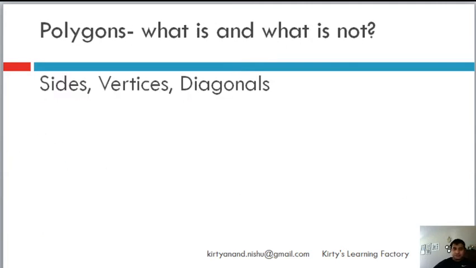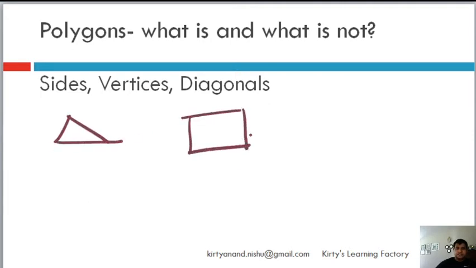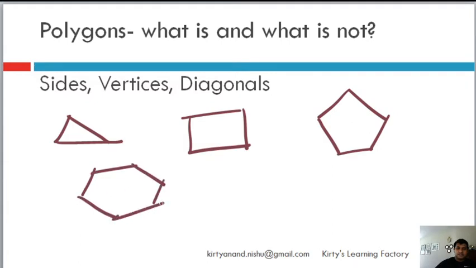Now let's quickly jump to polygons. Polygons are basically closed shapes which are made out of line segments. That's it. If there are 3 sides, it's a triangle. If there are 4 sides, it's a quadrilateral. If there are 5 sides, it's a pentagon. If there are 6 sides, it's a hexagon. I forgot what we used to call the 7 sides. 8, I remember, it's octagon. So these are all polygons, because there are multiple sides to them.